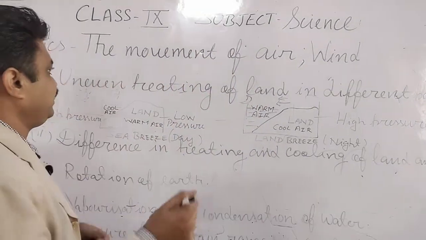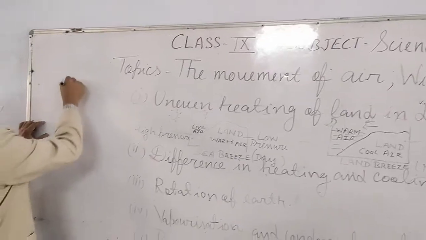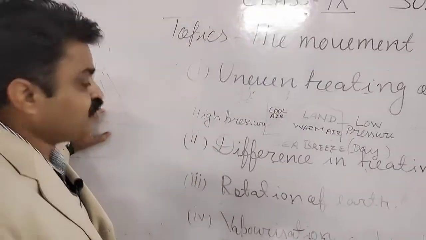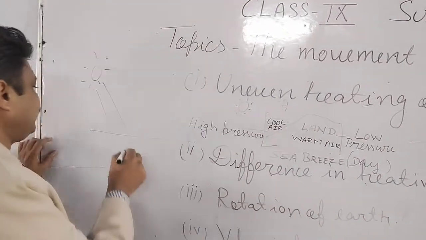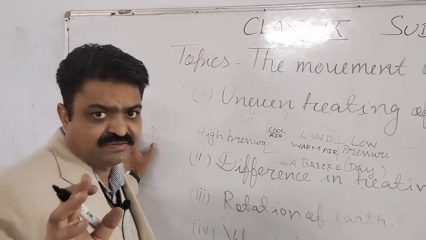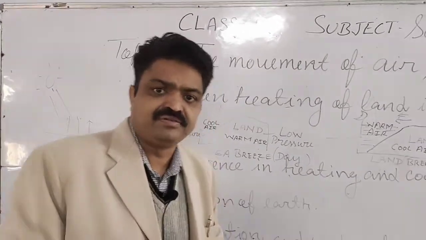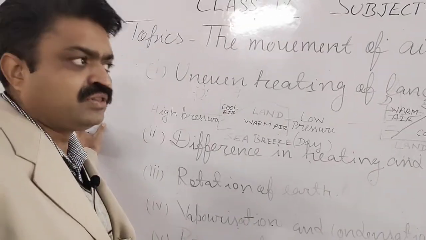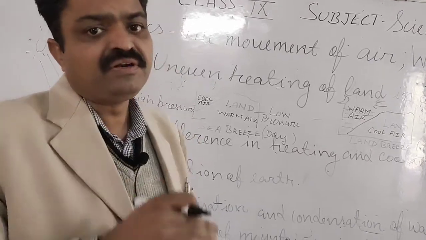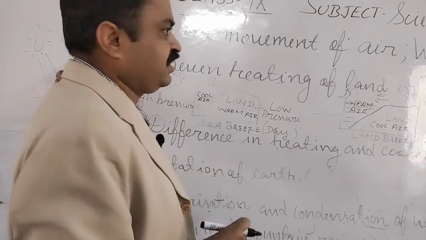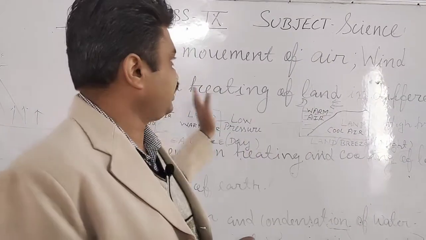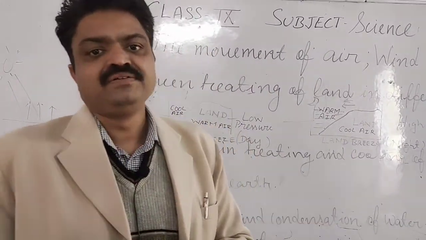Like when the sun rays fall, these are the sun rays, and when these sun rays fall on the earth, then from the land they are reflected back, and due to that reflection, the air that is found just above the ground or the land becomes hot, and that hot air takes the place of the cool air that is found just above the hot air, and in this process the air starts its movement, and that is known as wind, student.